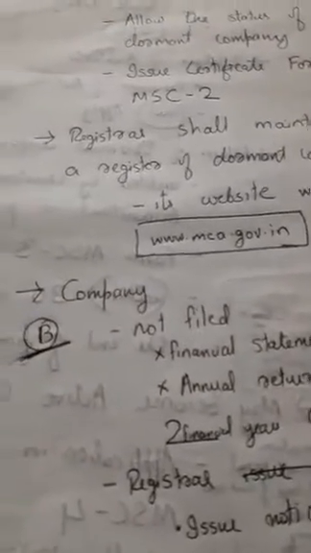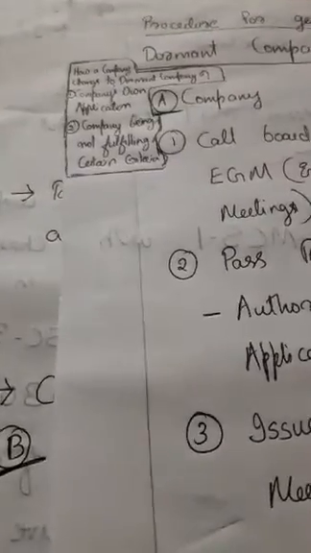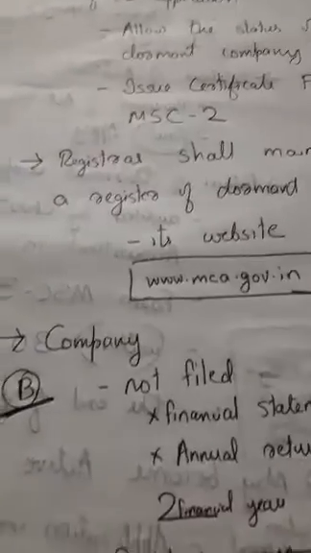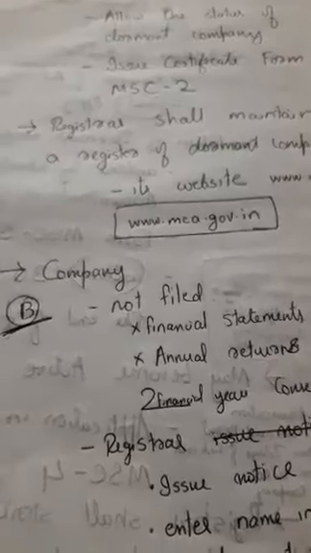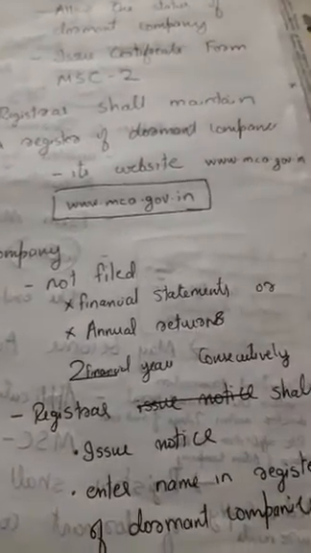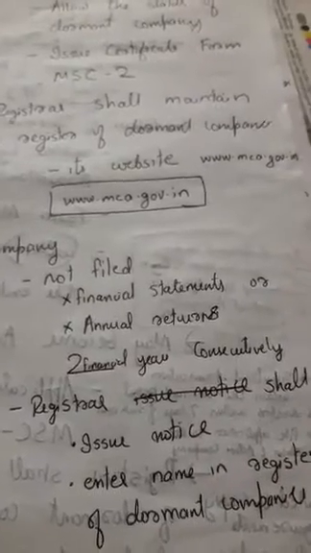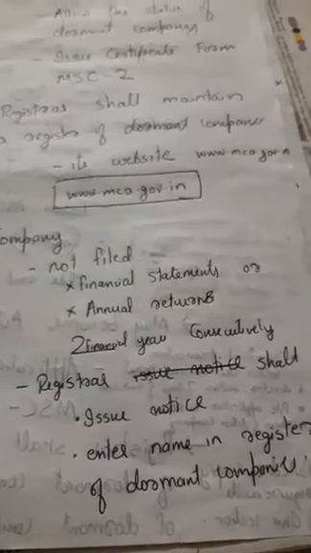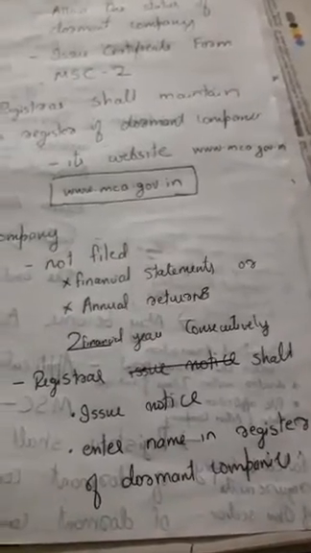The other case is a company not fulfilling certain criteria. That we can discuss now. If a company has not filed financial statements or annual returns for 2 financial years consecutively, the Registrar shall issue notice to enter the name in the register of dormant companies.